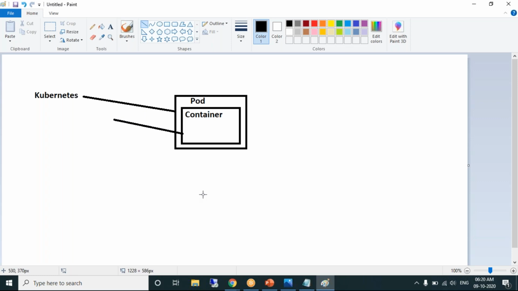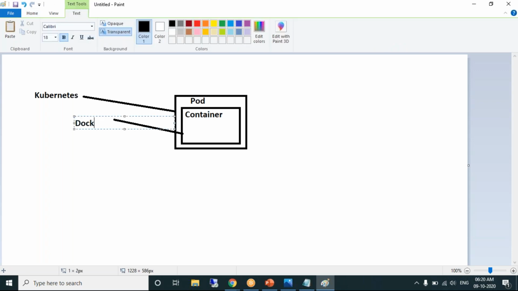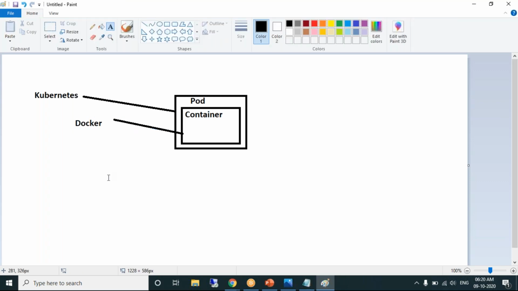One minute, Vidya, I'm coming to your point. Kubernetes will talk to Docker, and Docker will create the container. You cannot create a container using Kubernetes because it's not a containerization tool.